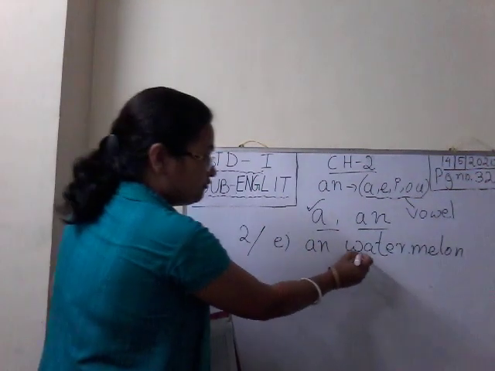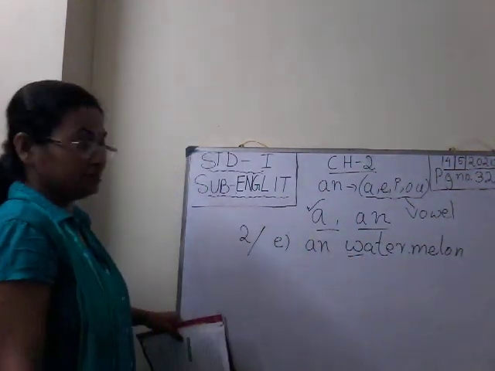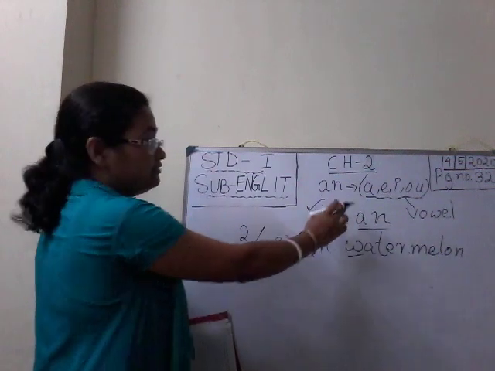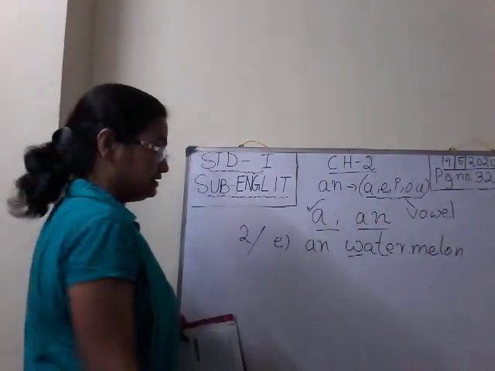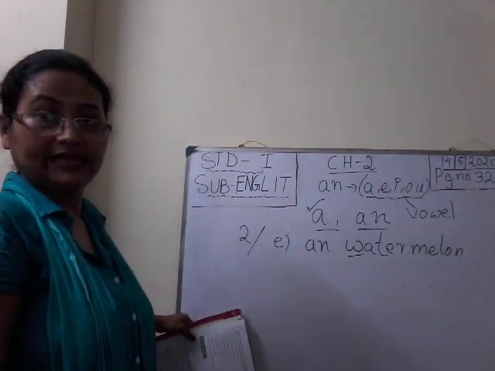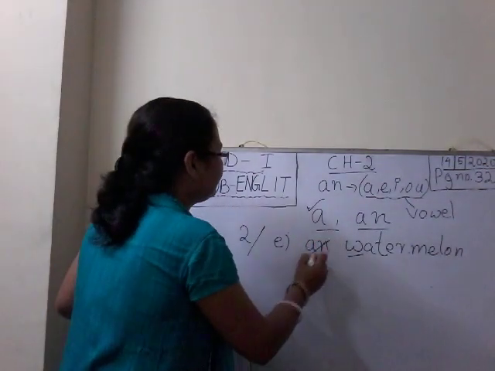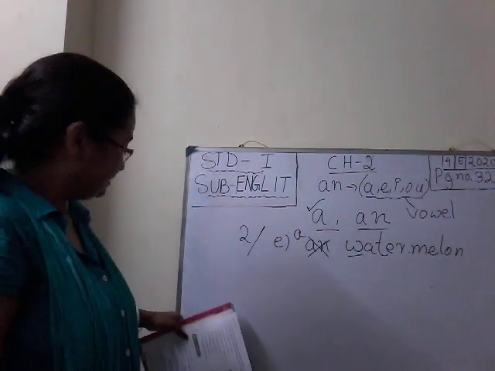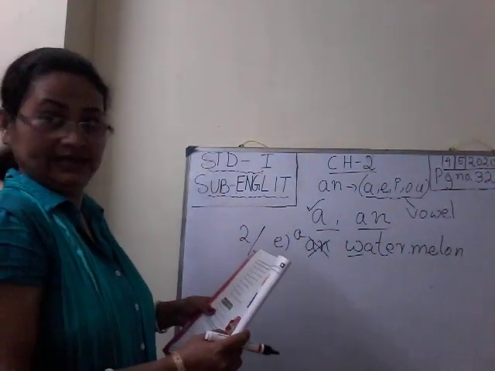Is it correct? W. Is W a vowel or a consonant? See, vowels are A, E, I, O, U. So W is a consonant, isn't it? So it will take A, not N. It is wrong. You have to write A. So, I have a watermelon.